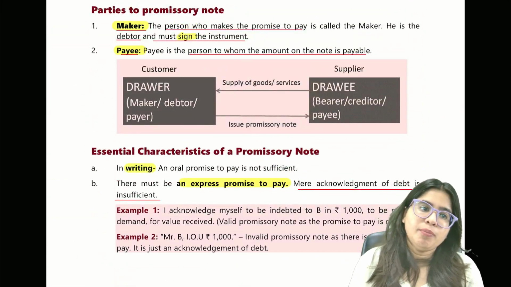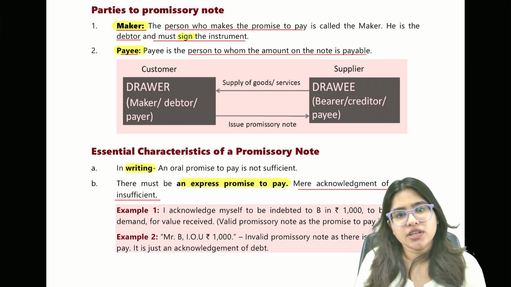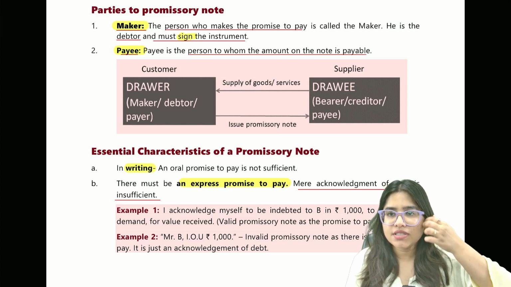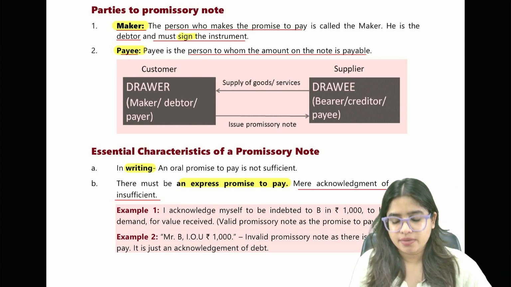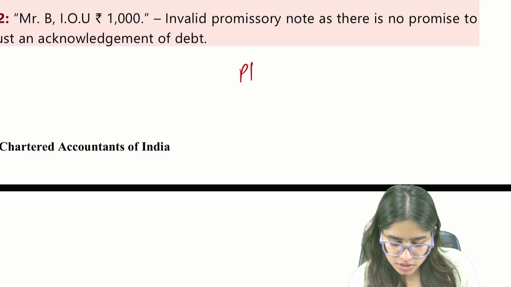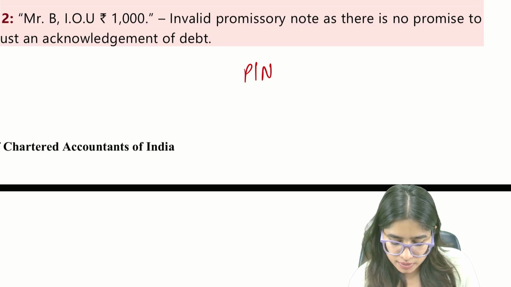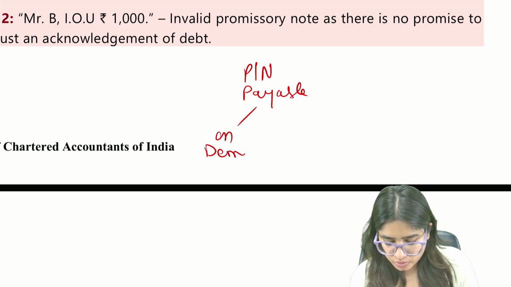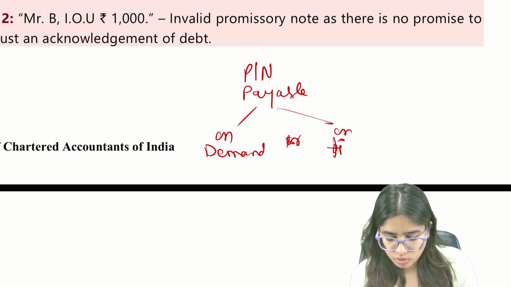Guys, promissory note can be either payable on demand or on time. You can write that promissory note can be payable on demand also and on time also.